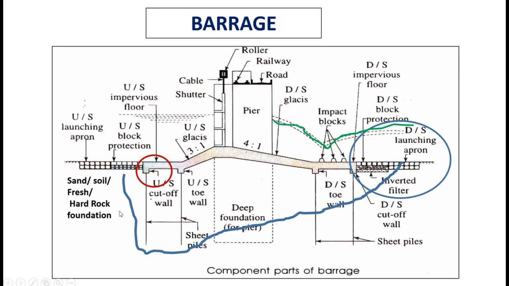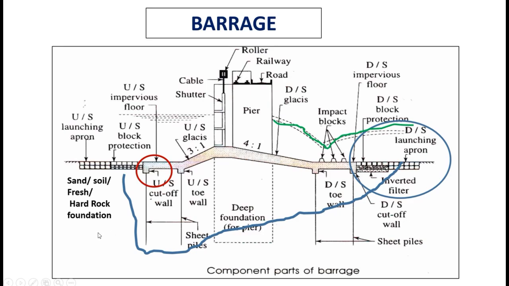As explained earlier, barrages are placed on sands or soils. There is high chance of seepage through sand or soil. To prevent this, upstream cutoff wall below the barrage and downstream cutoff wall will be provided. They arrest the seepage by increasing the seepage path and also reduce piping. The blue line represents the path of water seepage through the foundation. The water comes out at the downstream end.